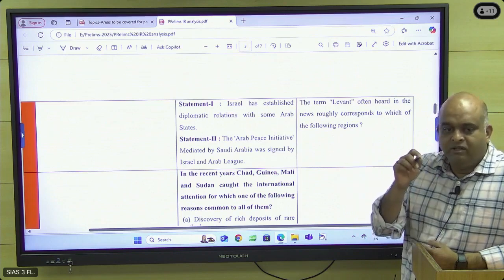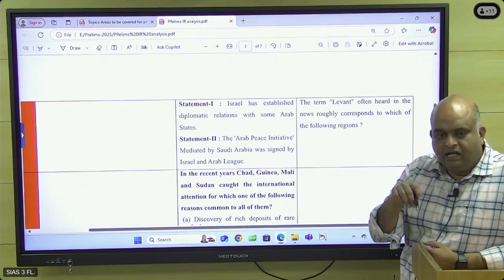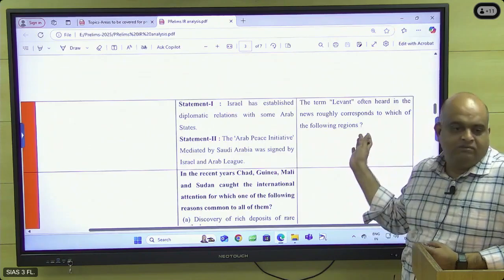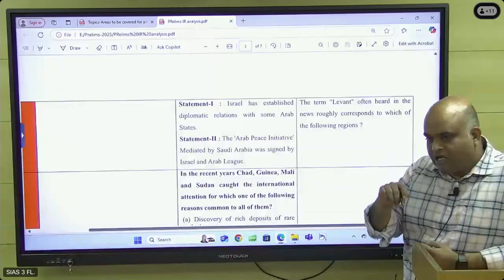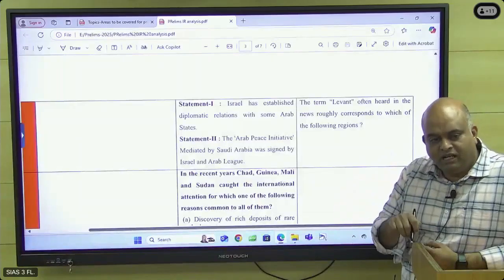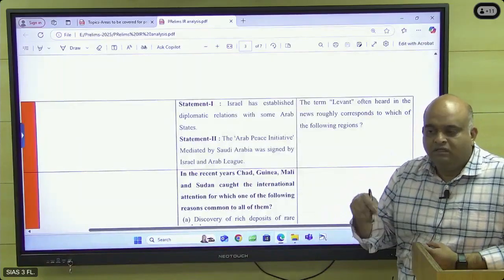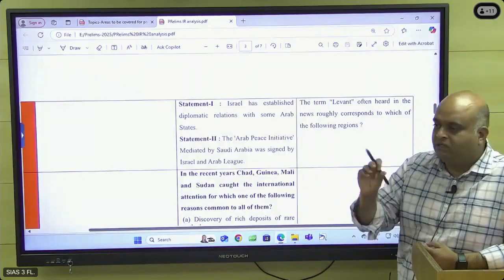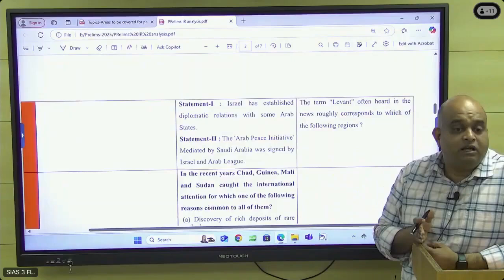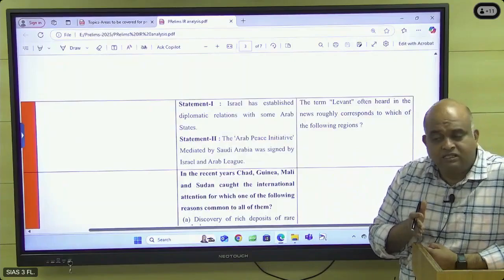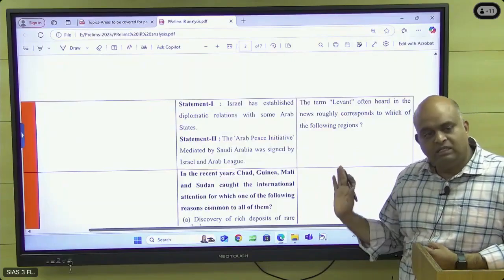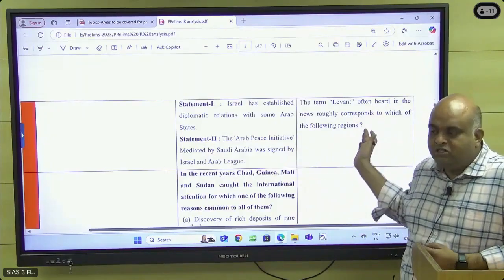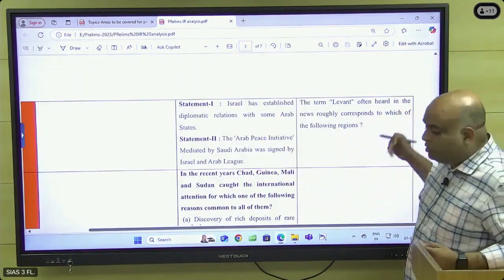Islamic State of Iraq and Syria, or ISIL. If people know that, the answer will come. Islamic State of Iraq and Syria, or Islamic State of Iraq and the Levant. ISIS and ISIL are the same. Syria's older name is Levant. Syria was born only after the Second World War. Levant means the area east of the Mediterranean Sea. The regions east of the Mediterranean, that will be the answer. One mark.